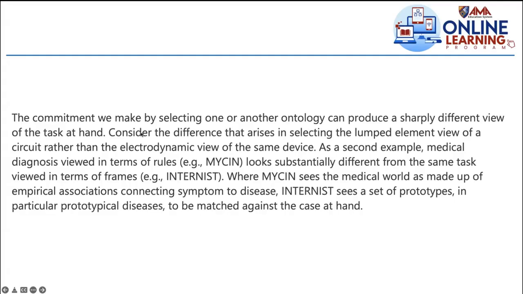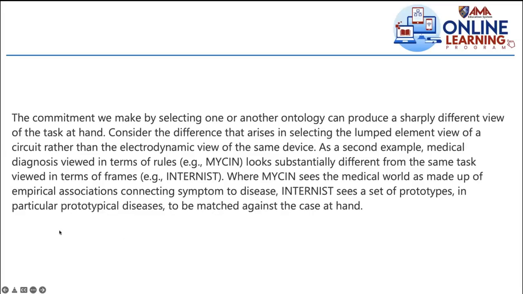So let me just read this for a while. The commitment we make by selecting one or another ontology can produce a sharply different view. As I mentioned, it can be a different output, a sharply different view of the task at hand. The same task, but probably a different effect on the task at hand, because you choose a different ontology or different knowledge representation technique. And we can see that in this example. Consider the difference that arises in selecting the lumped element view of our circuit rather than the electrodynamic view of the same device.